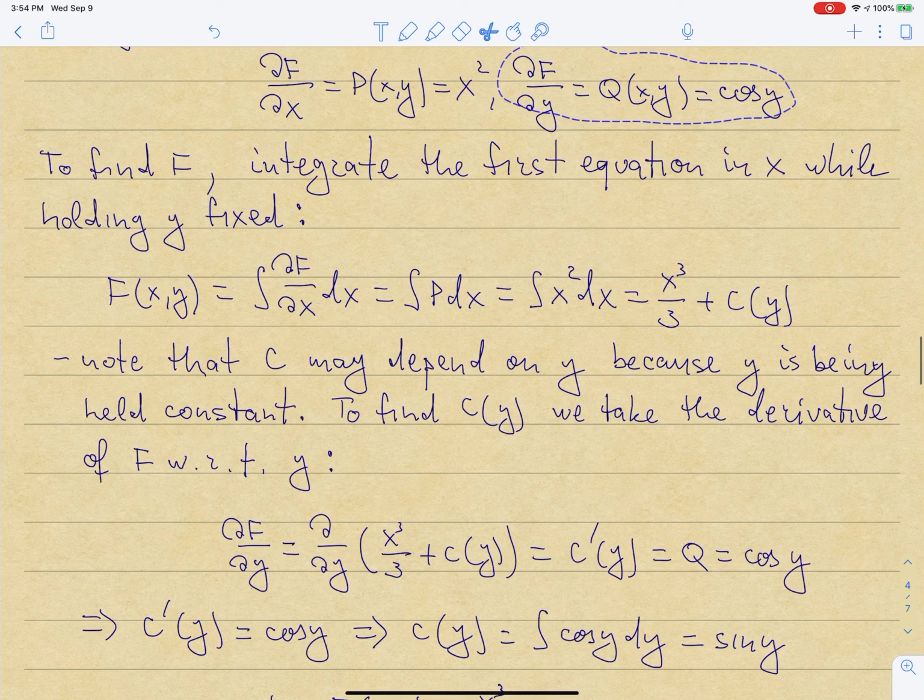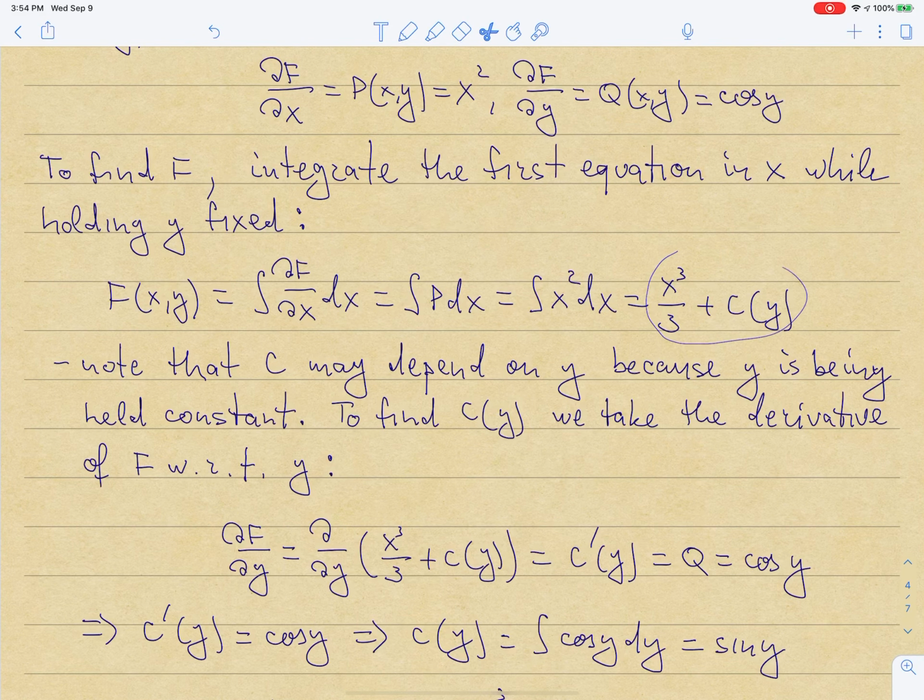So I just figured out that capital F is x cubed over 3 plus c of y. So if I take this capital F and I take its partial derivative with respect to y, this must be the same as cosine y that I already know. So let's take the partial of F with respect to y, holding x fixed. Then x cubed over 3 is a constant, and we just get c prime of y. But again, dF/dy, on the other hand, is equal to cosine of y, or Q. So that means that c prime of y must be equal to cosine of y.